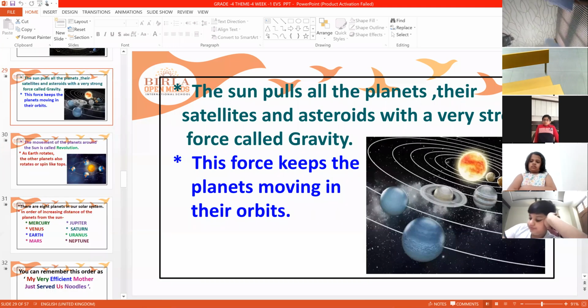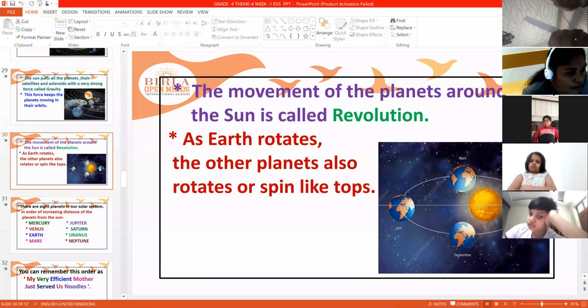Don't get confused. Next, the movement of the planets around the sun is called revolution. The planets rotate around themselves and they also revolve around the sun. So the movement on their own axis is called rotation, and moving around the sun is called revolution.